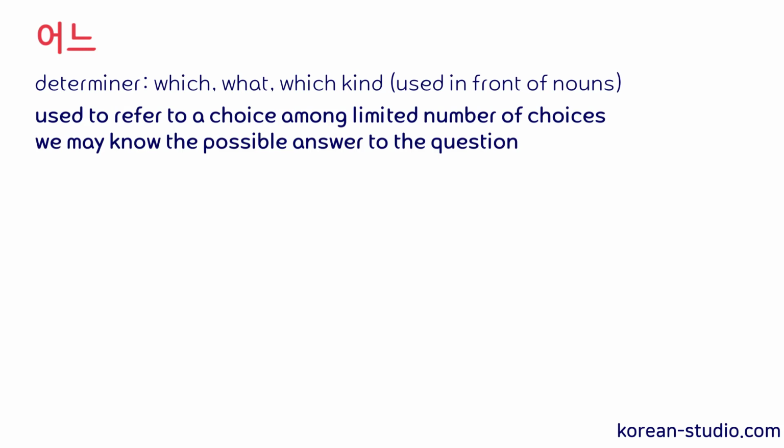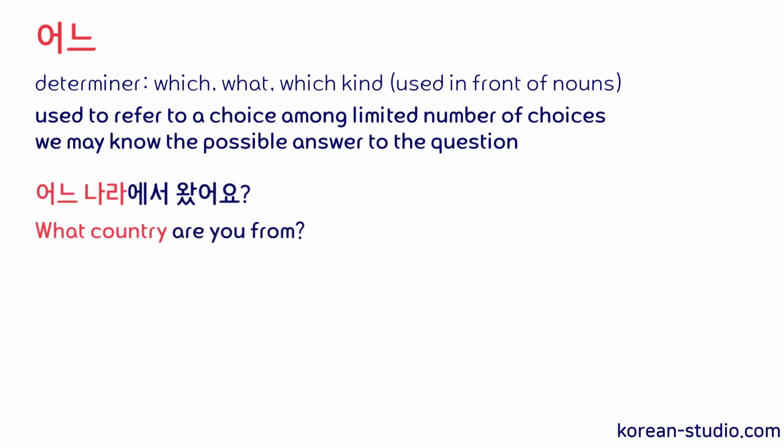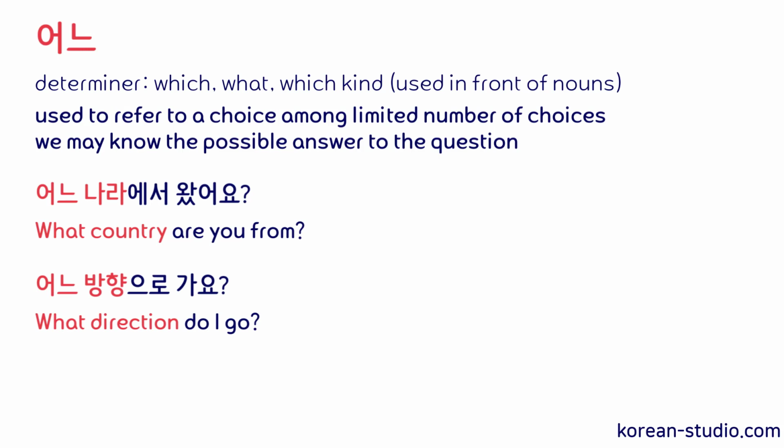So when we want to ask a question like, what country are you from? Or where are you from? We would use 어느 and ask, 어느 나라에서 왔어요? And if we want to ask, which direction do I go? Then we can ask, 어느 방향으로 가요? So in these questions, the other person's response will come from a limited number of choices, or we may already have an idea of the possible answer. So we would use 어느.